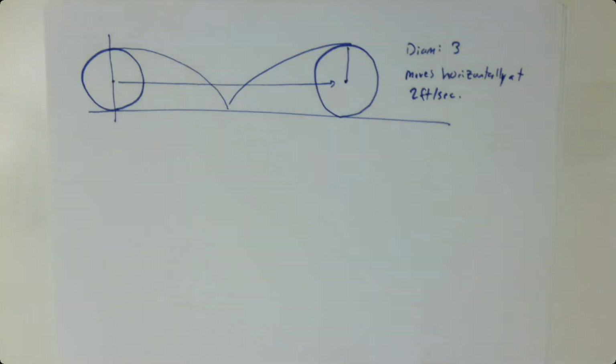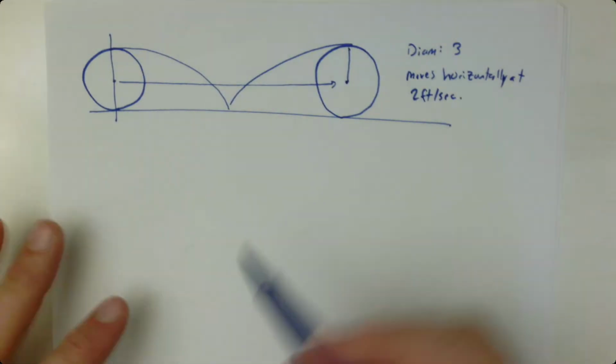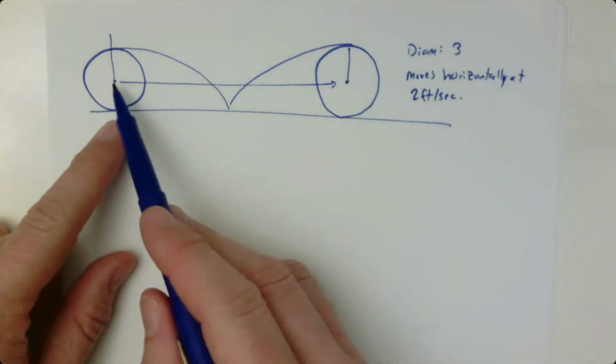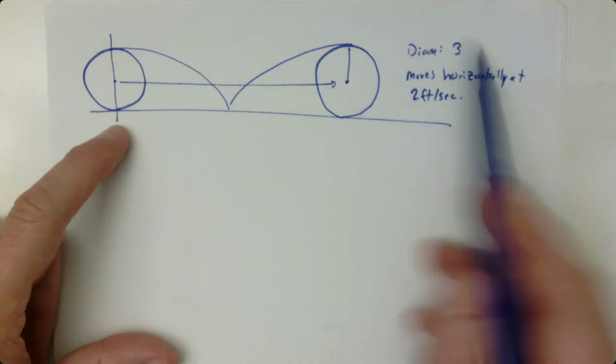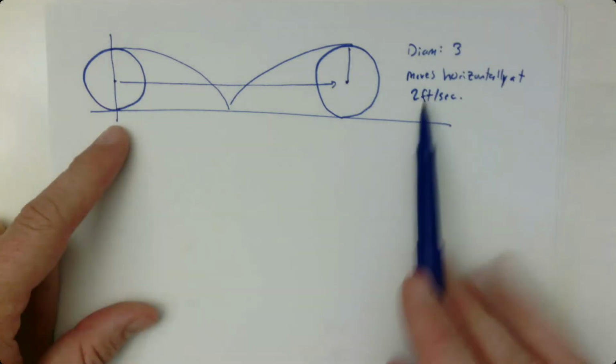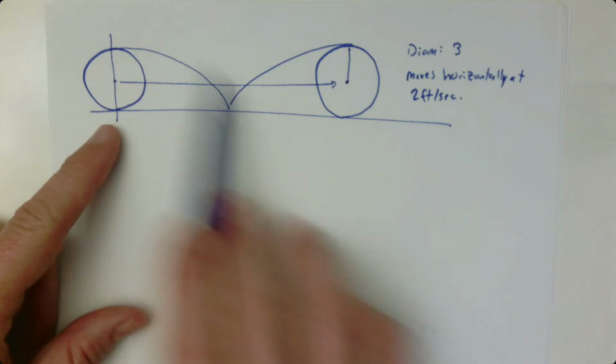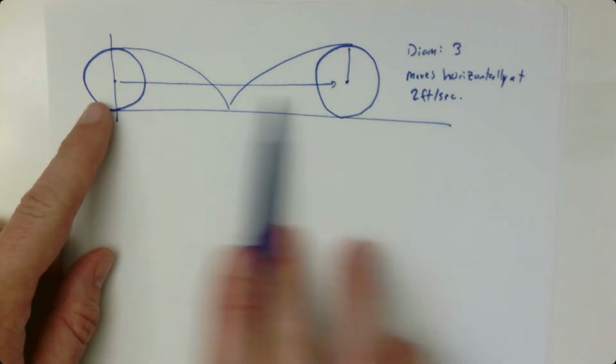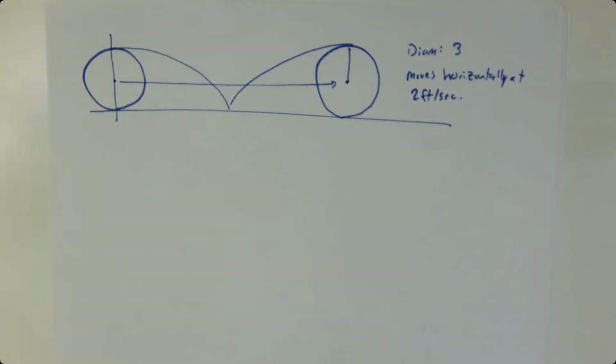Hi everybody. So let's solve the first variation on this problem. Same setup. I've got a ball that starts here, rolling to the right. Its diameter this time is 3 feet. But this time, I'm not telling you that it makes a full revolution every certain number of seconds. This time, I'm telling you that its horizontal speed is 2 feet per second.